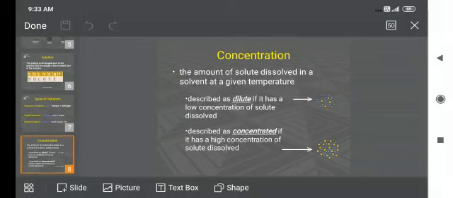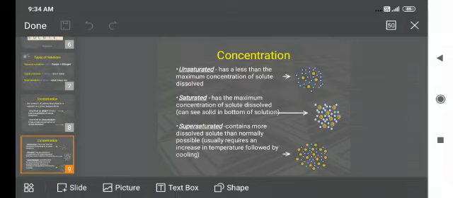Concentration may be diluted or concentrated. Diluted if it has a low concentration of solute dissolved. Concentrated if it has a high concentration of solute dissolved. Unsaturated, saturated and supersaturated. Unsaturated means less than the maximum concentration of solute dissolved. Saturated means it has the maximum concentration of solute dissolved. Supersaturated means it contains more dissolved solute than normally possible.